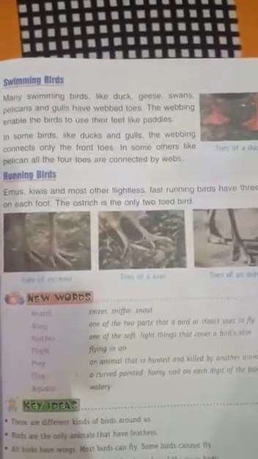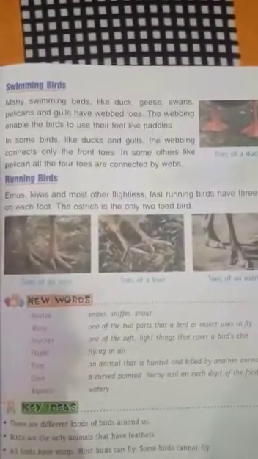Students, understand the whole chapter carefully. If you have any confusion, any doubt, you can ask.